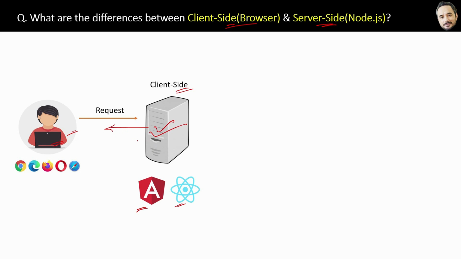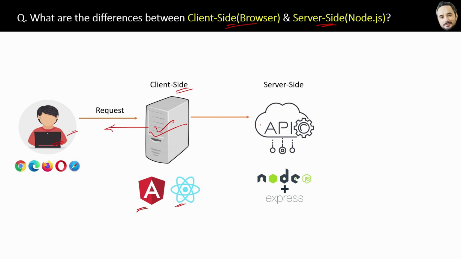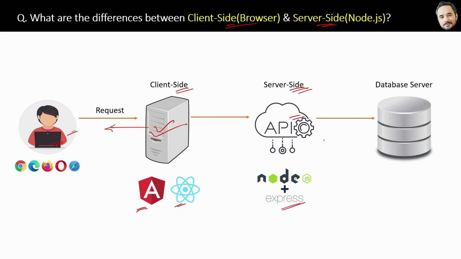But for some complex operations like fetching more data or different data, the client has to send the request to the backend or API server, and that server is again written in the JavaScript language, but this time with the Node.js runtime. Then our Node API will fetch the data from the database, get the response, and send the response with the data back to the UI. So the UI will finally display the data to you.